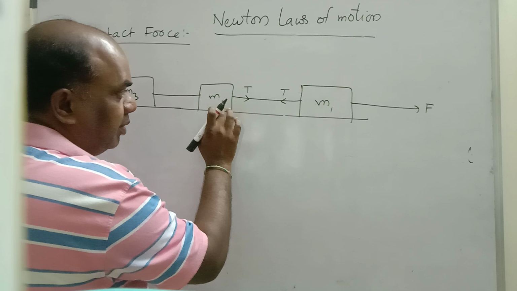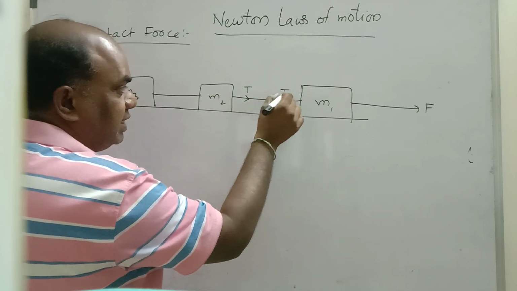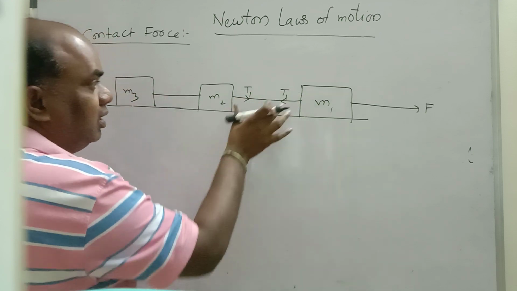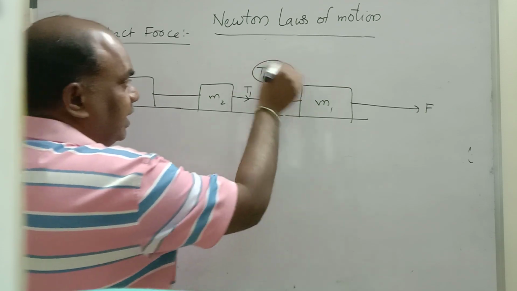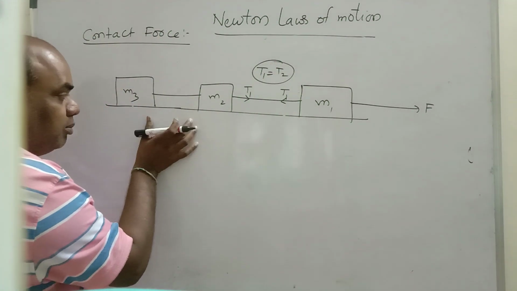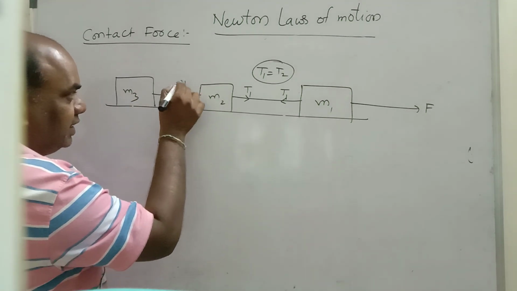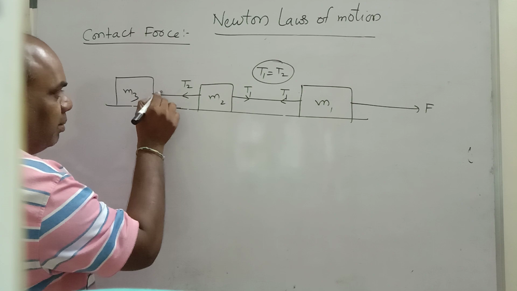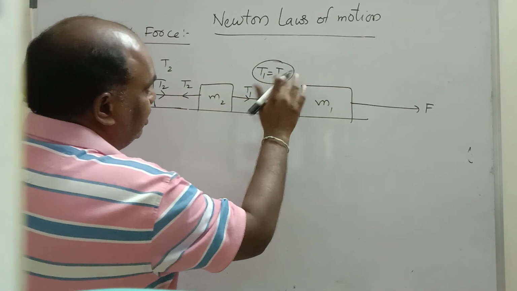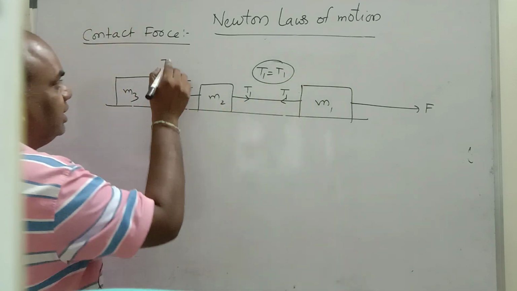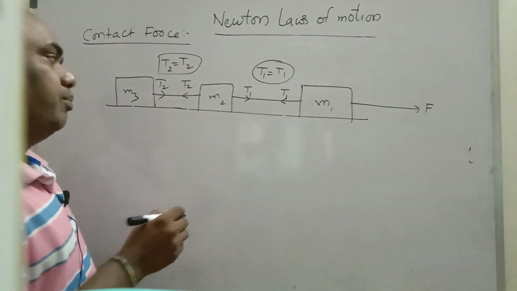From this point away, these two tensions are equal and opposite. One string, one tension. If the string is the same, the tension is the same. Let the tension be T1. T1 is equal to T2 because the string is the same. Now come to this. Here these two are attached with another string. Sit here and open the umbrella, the tension is T2, and these two are equal. Remember, if the string is the same, the tension is the same.